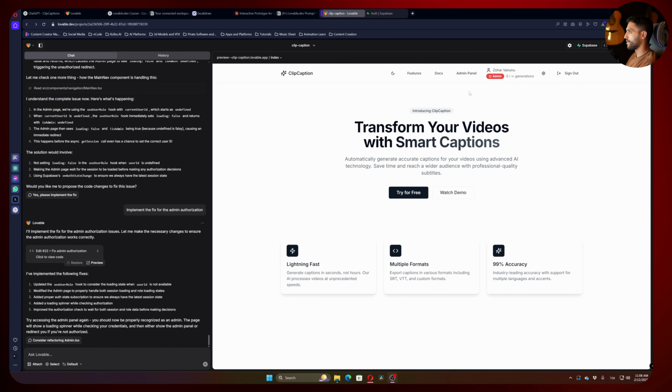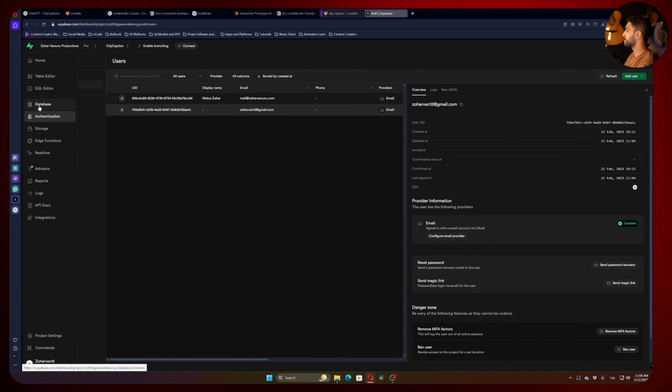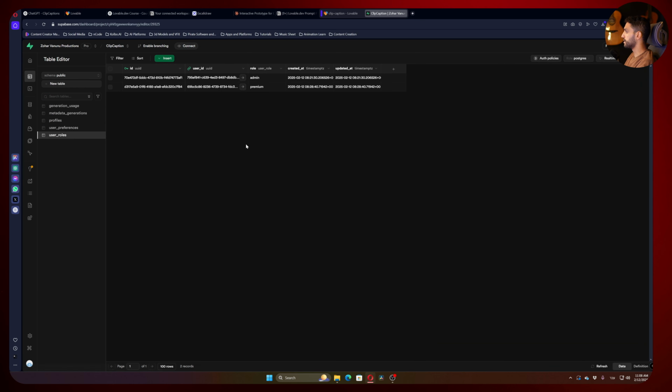Okay, guys, and now as you can see, if I hit the admin panel, we actually have our admin panel. We will see even monthly generations. Here we can see our other account, which is free. And by one action, I can make him premium. Now let's see if it's actually changing the actions in Supabase. So we'll go here to my table editor, user roles, and you can see I actually changed them to premium.